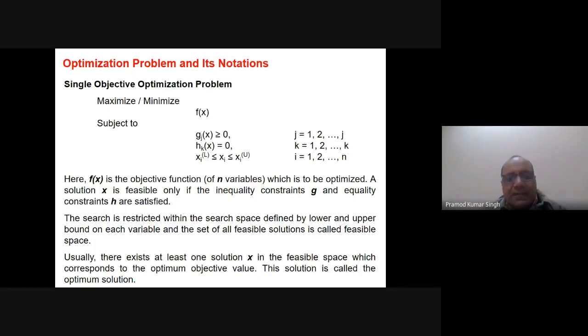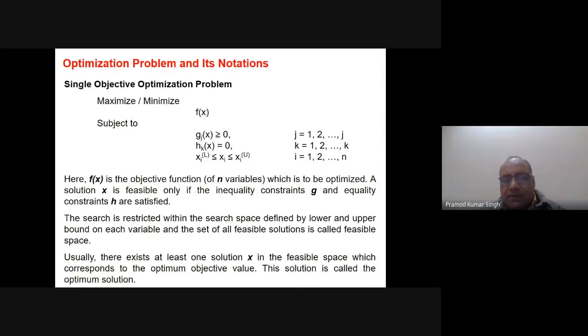So there are some constraints which are inequality constraints in nature, and that is 1 to j. So any j may be any integer. Then we say h_k(x) is equal to 0. Then we have basically some equality constraints.